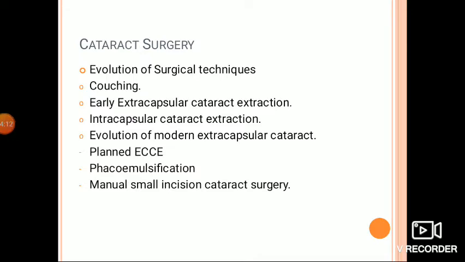Intracapsular cataract extraction still has a place in today's surgical environment, but that place is restricted mainly to eyes with dislocated or subluxated crystalline lenses.